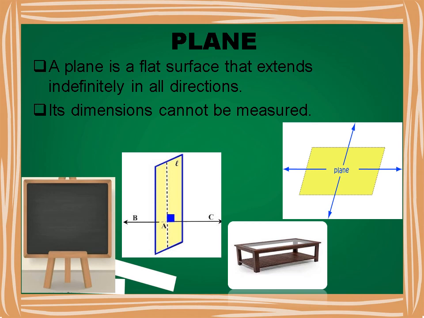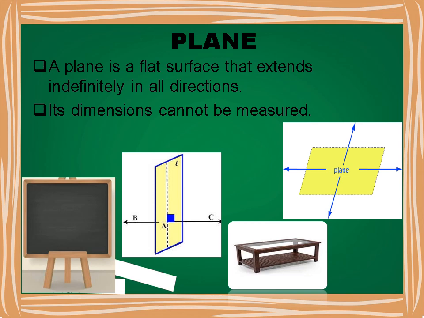Let us see what is a plane. Planes are two-dimensional. A plane has length and width but no height and extends infinitely on all sides. Planes are thought of as flat surfaces like a tabletop. A plane is made up of an infinite amount of lines.